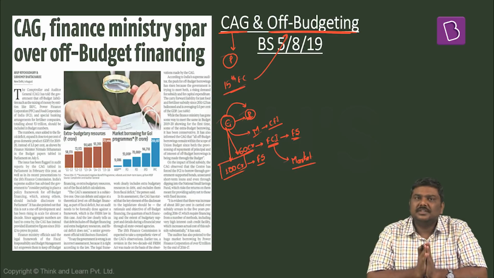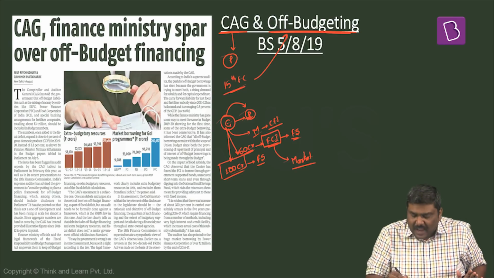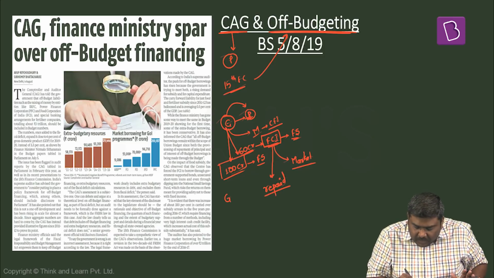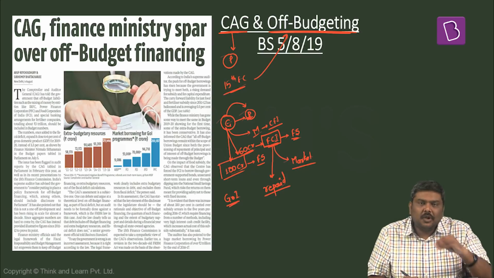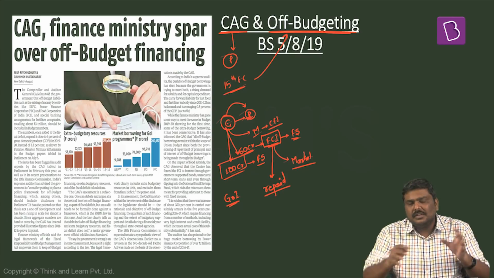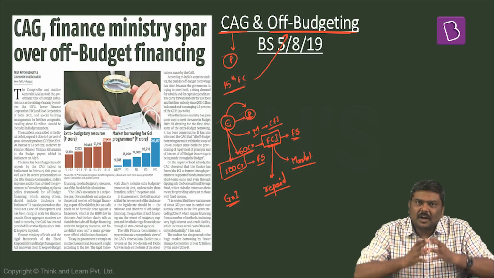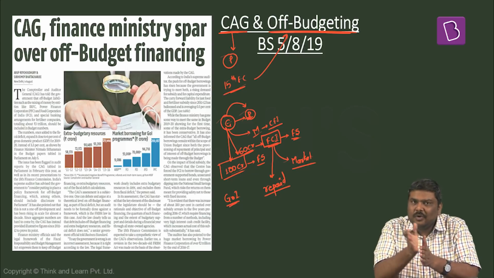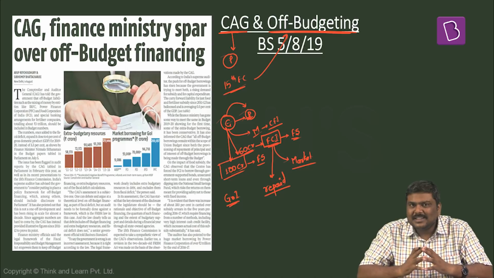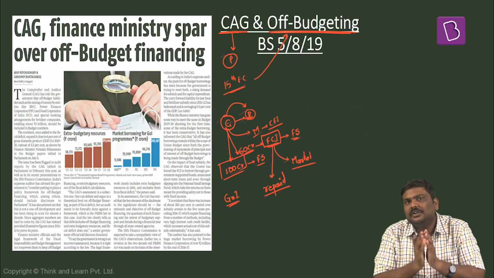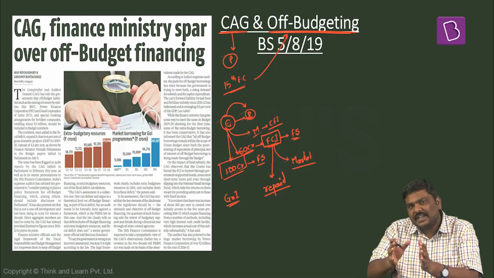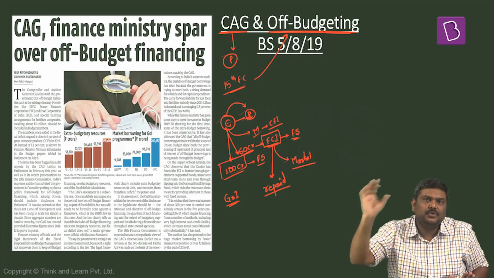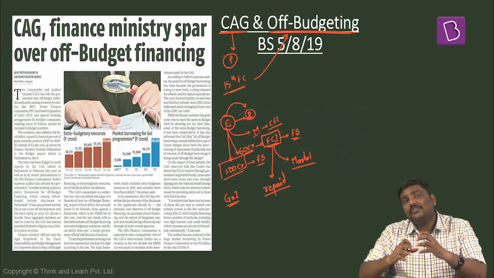But nevertheless, please understand this. This borrowing done by FCI will have to be repaid in the future. By whom? By Government of India. Now, the logic which has been applied by Government of India is this year, the money that is there with the government is very limited. And we are also incurring capital expenditure. So, we'll have to allocate certain money for that also. So, there is certain limit on how much money we have got. So what we'll do, we will ask FCI to borrow from the market and we will pay this particular amount along with the interest in the future. This is one way of off-budgeting.